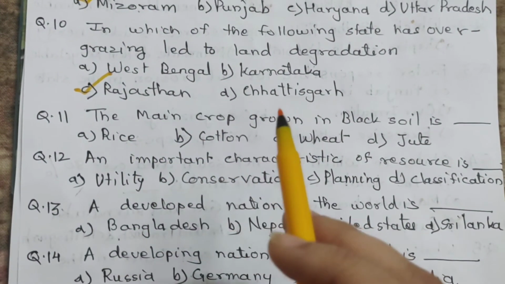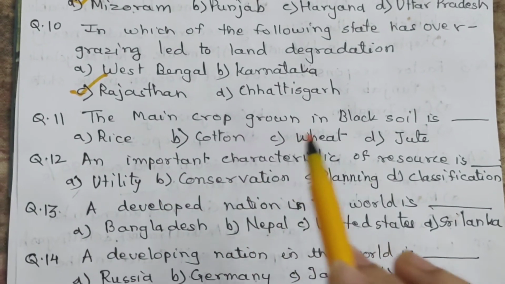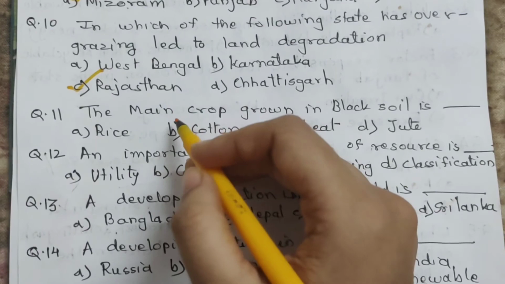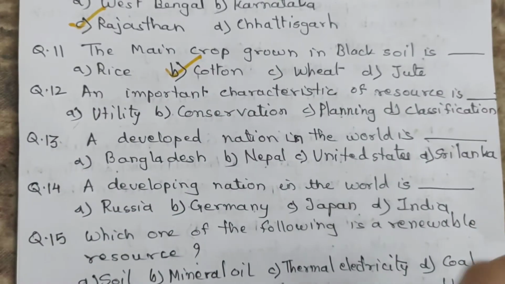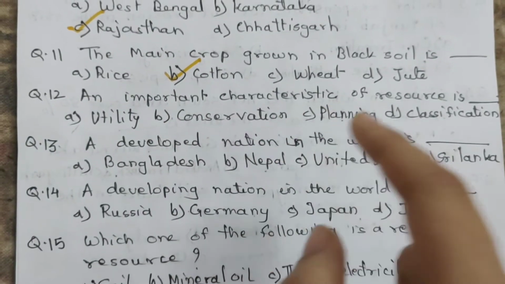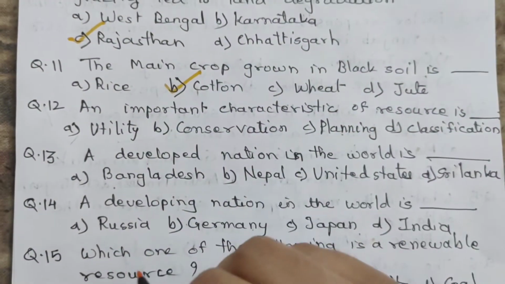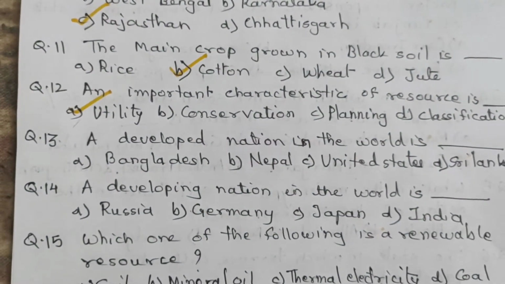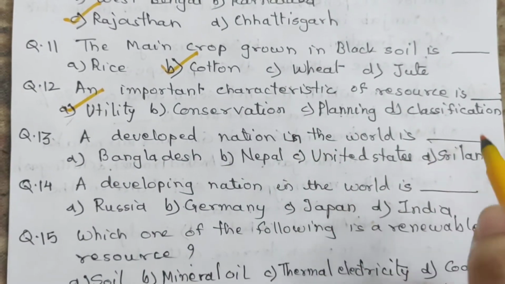Question 11. The main crop grown in black soil is dash. A. Rice. B. Cotton. C. Wheat. D. Jute. And the answer is B. Cotton. Next question. An important characteristic of resource is dash. A. Utility. B. Conservation. C. Planning. And D. Classification. And the answer is A. Utility.